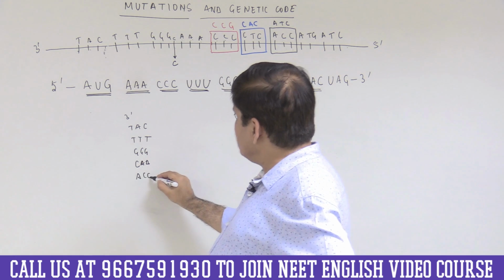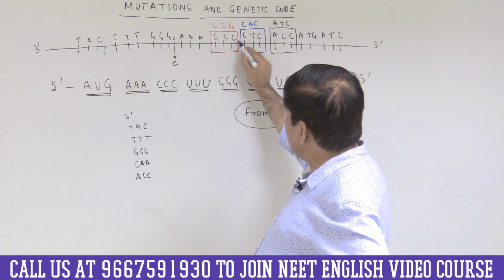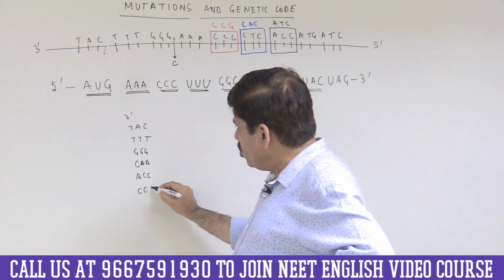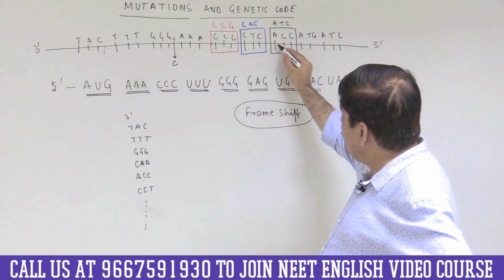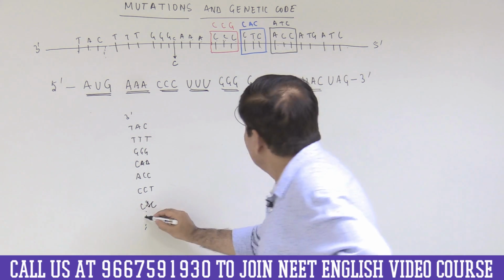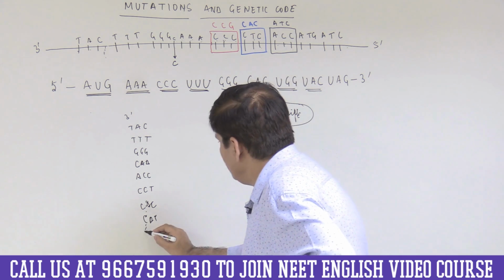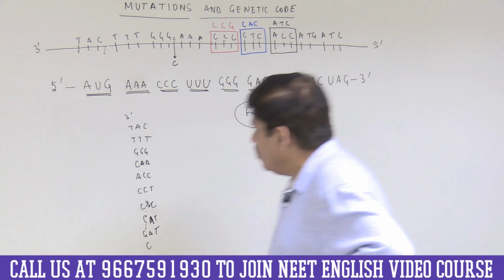So you can easily understand what is happening here. So that means ACC, then there will be CCT, and so on and so forth. I hope this is absolutely clear. There the next would be, let us say, CAC, then there will be CAT, then there will be GAT and C. So this is what is happening.